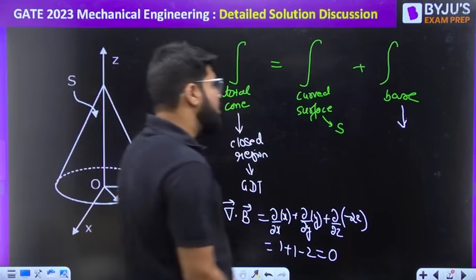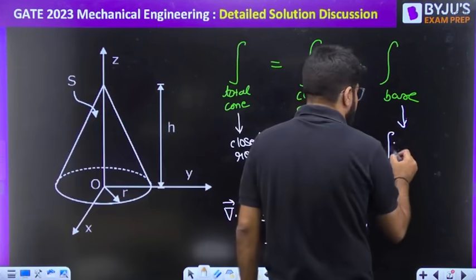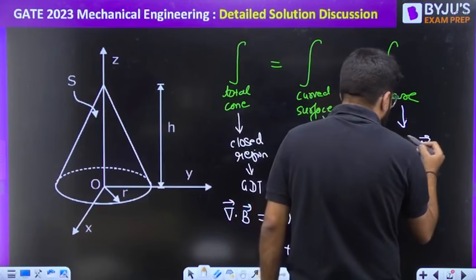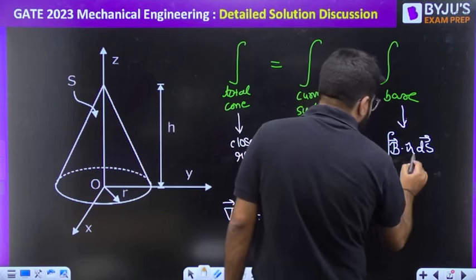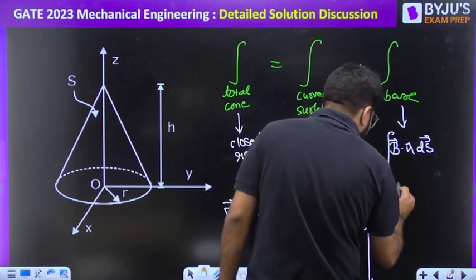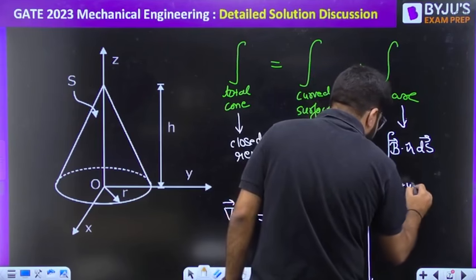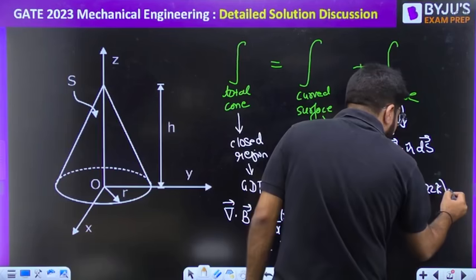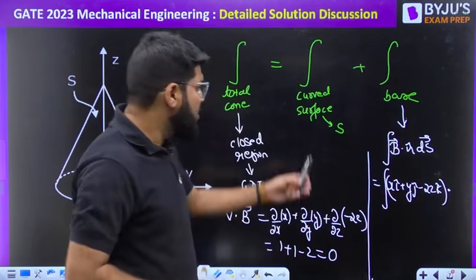Okay, now when you take the base, the integral will be calculated as the integral of b dot n cap ds. This is how we calculate the surface integral. But what is going to be the n cap? The vector b is given to me as xi plus yj minus 2z k cap. Just to explain, I am taking little details. What is the n cap?